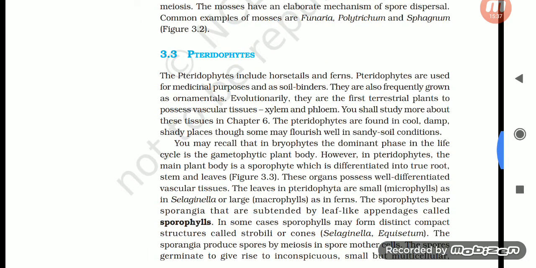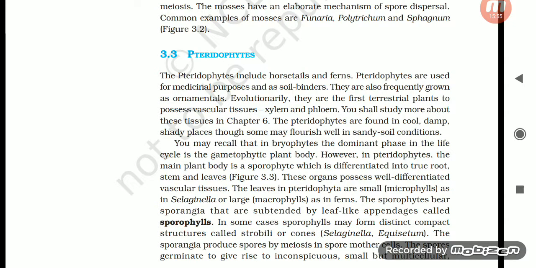Pteridophytes. The pteridophytes include horsetails and ferns. Pteridophytes are used for medicinal purposes and as soil binders. They are also frequently grown as ornamentals. Evolutionarily, they are the first terrestrial plants to possess vascular tissues, xylem and phloem. You shall study more about these tissues in chapter 6.